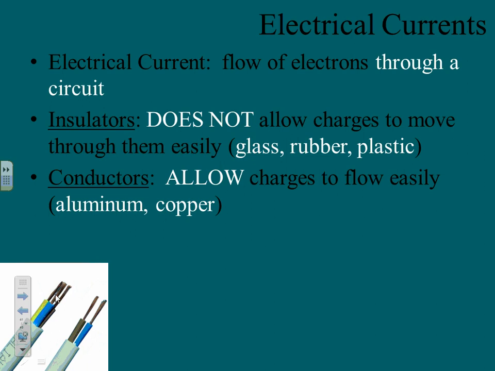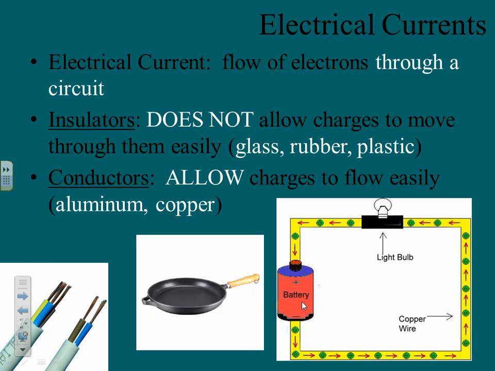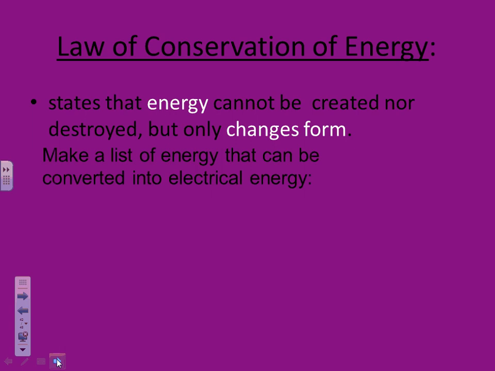If you looked inside a wire, you might see there are multiple wires separated by plastic. Metals are good conductors of electricity. So the battery will transfer the electrons through and light up the light bulb. The law of conservation of energy states that energy cannot be created nor destroyed, it only changes form.